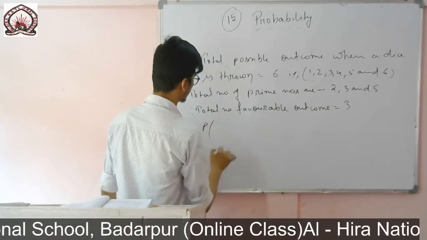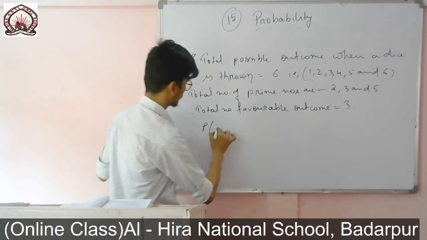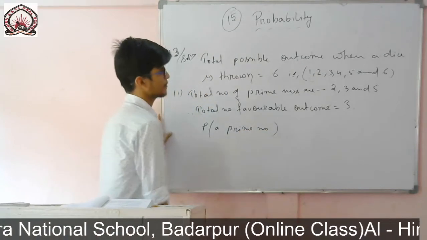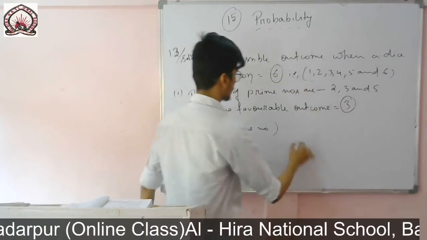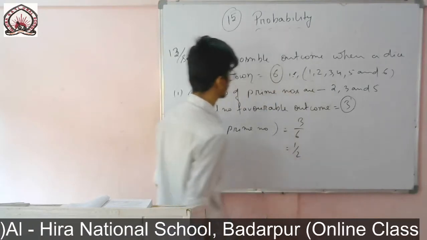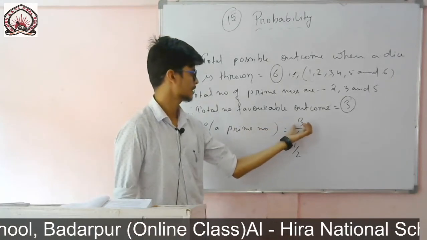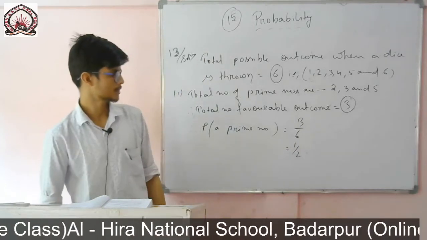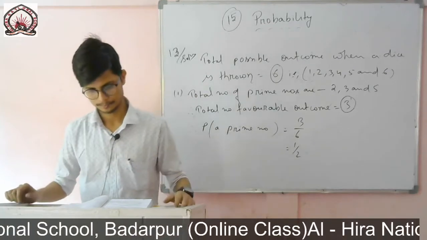So now I can find the probability of a prime number. Probability of a prime number will be equal to, this is our favorable outcome divided by the total possible outcome. So 3 by 6, which is equal to half. So total number of favorable outcome divided by the total possible outcome is equal to 3 by 6. If I cancel it, it will be 1 by 2.